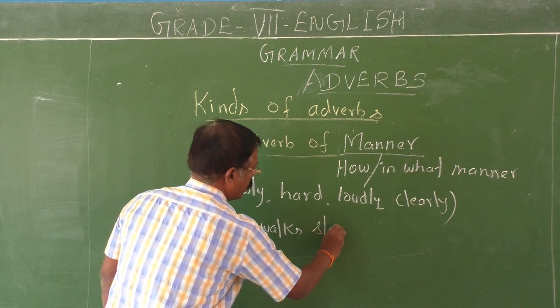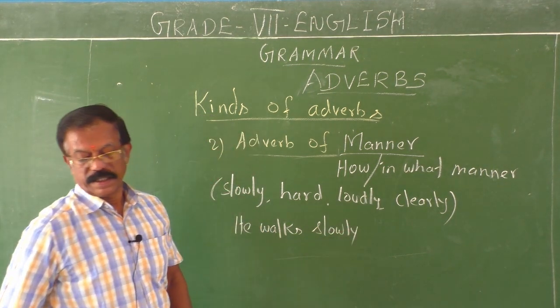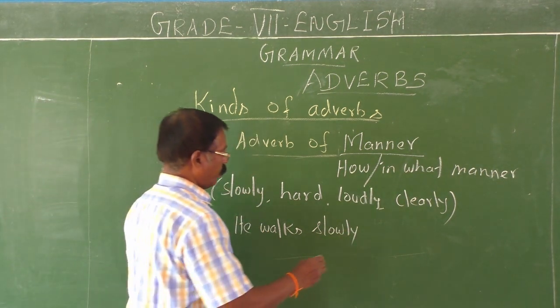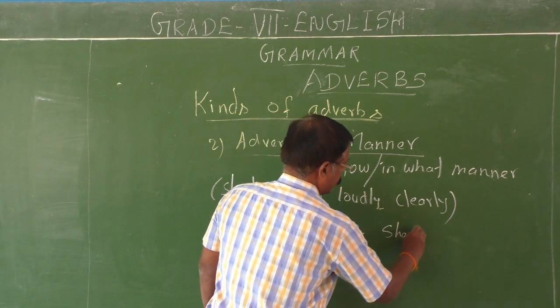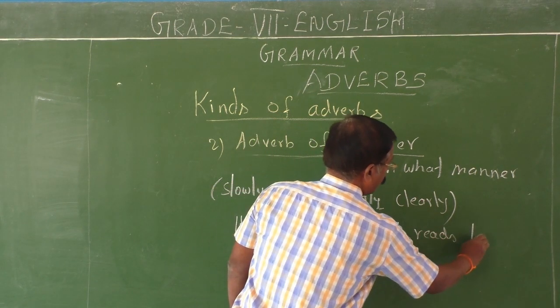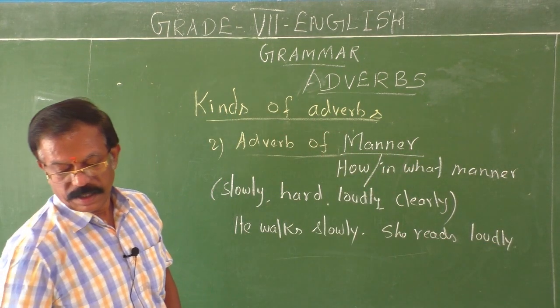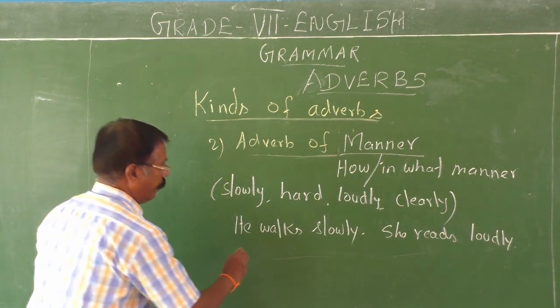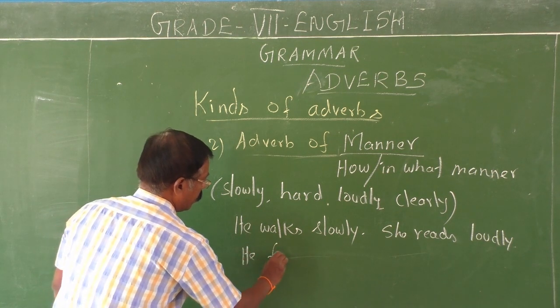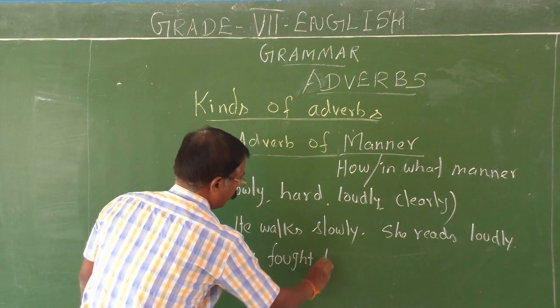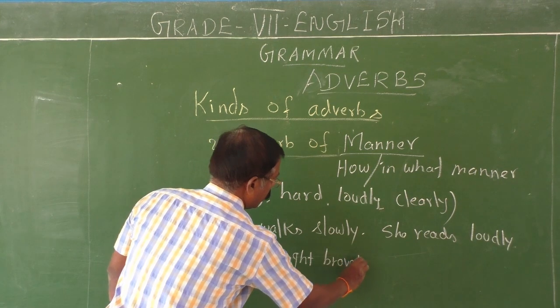He walks slowly. Okay, children. Then she reads loudly. He fought bravely.